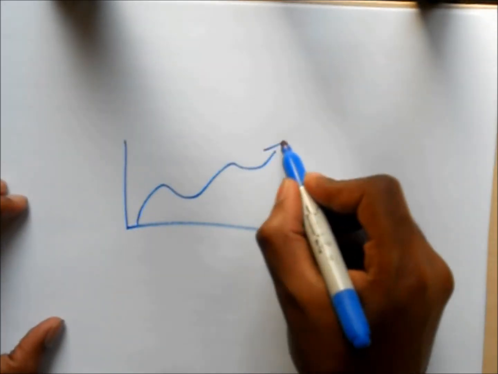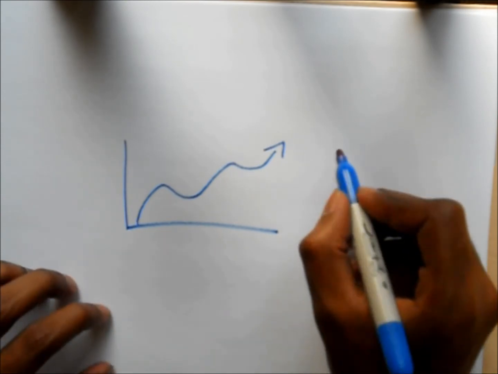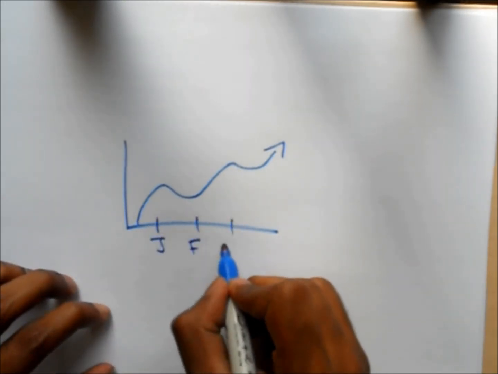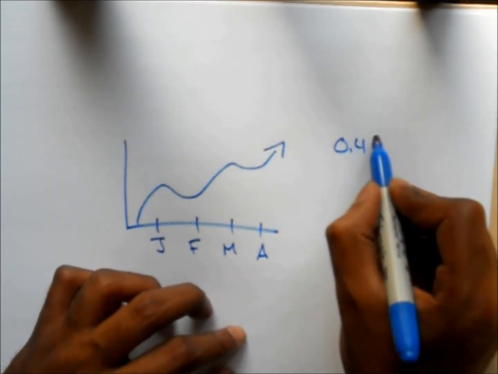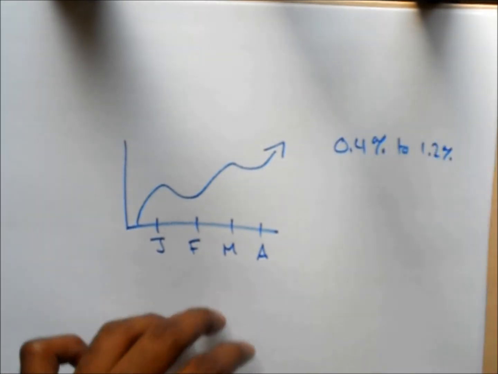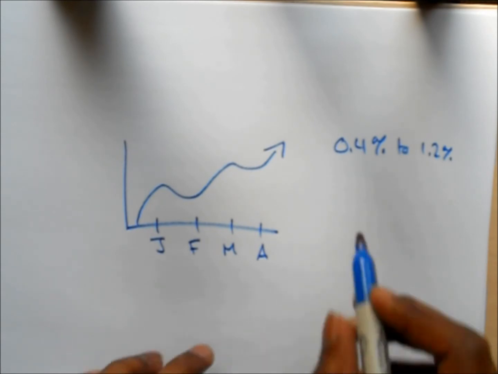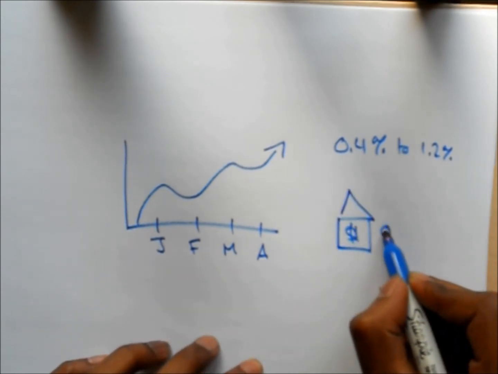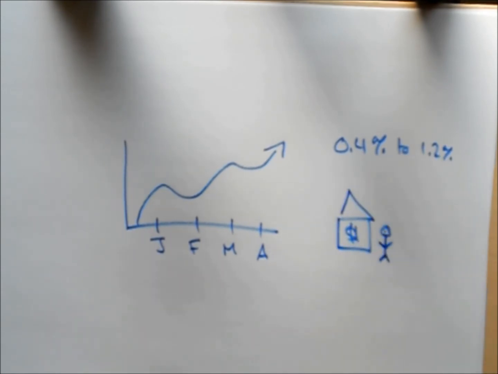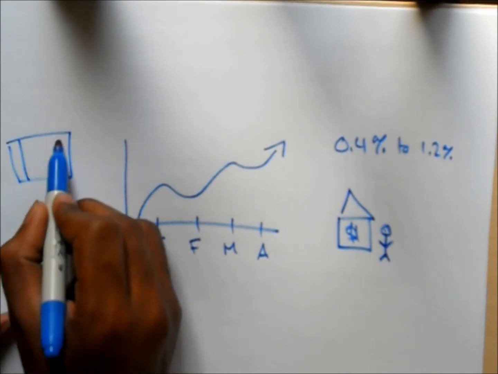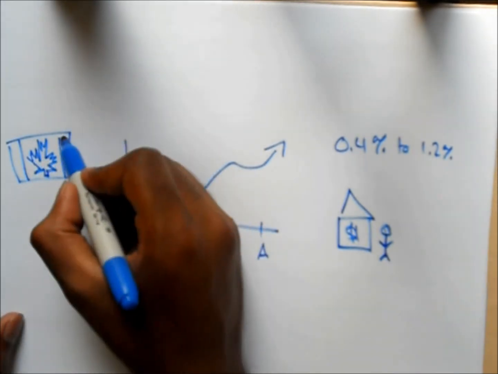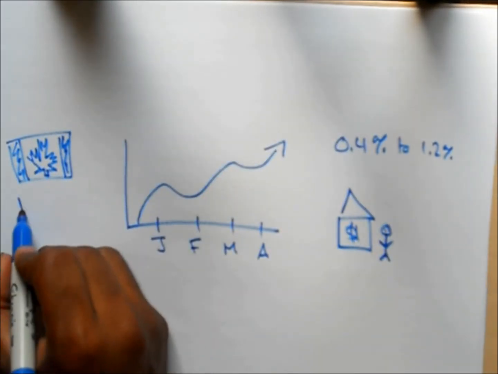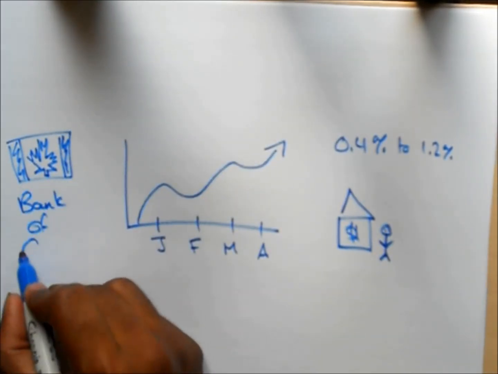Because of the mistakes that we make when calculating CPI and the many other factors, the inflation rate is always changing. Within the first 4 months of the year, in Canada, the inflation rate has been within 0.4% to 1.2%. To control inflation rate, a country often has a central bank. In our case, in Canada, we have the Bank of Canada. What they want to do is keep the inflation rate within the range of 1 to 3%. They want to do this by increasing or decreasing interest rates.